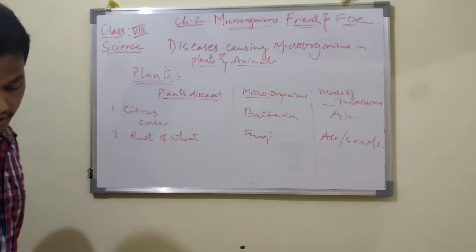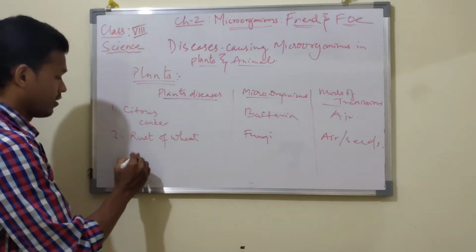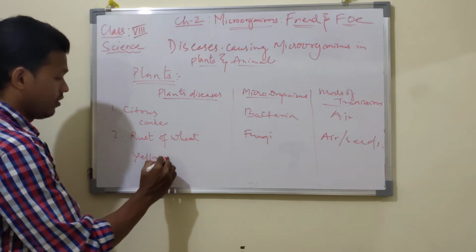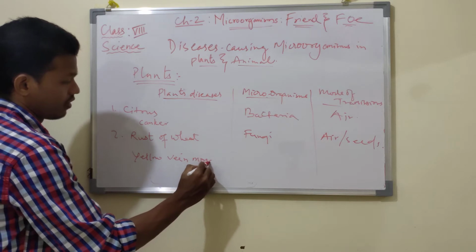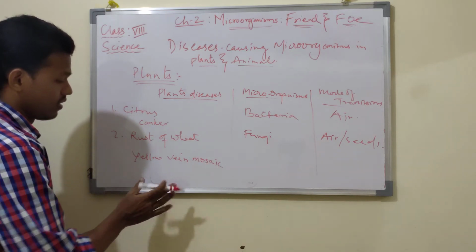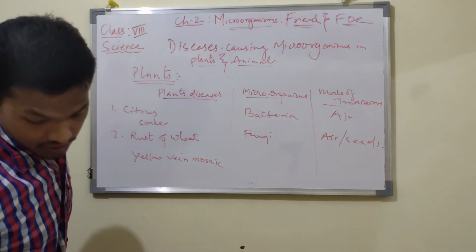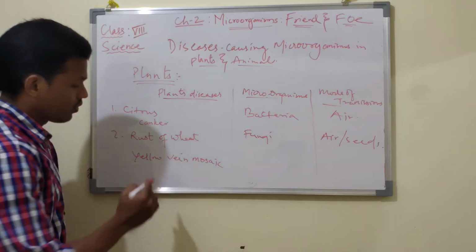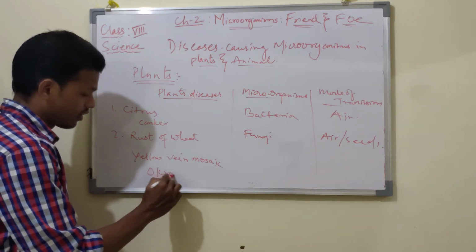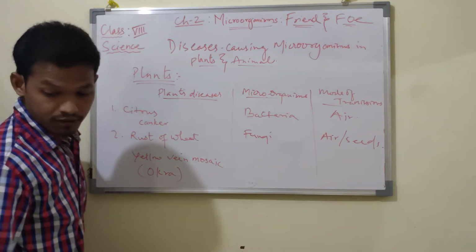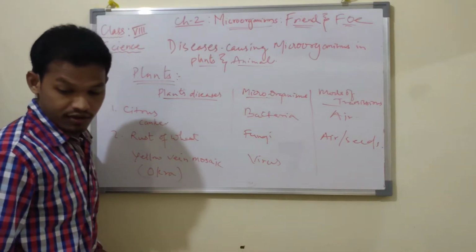And also there are certain diseases like yellow vein mosaic, that is in okra. That is caused by a virus.